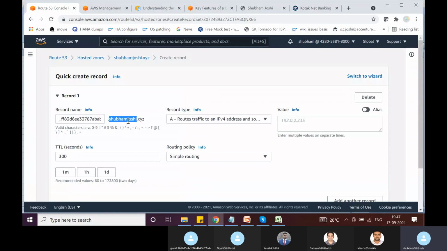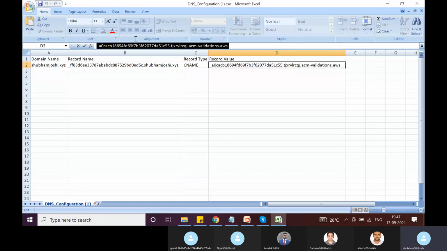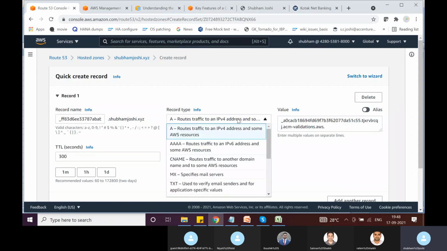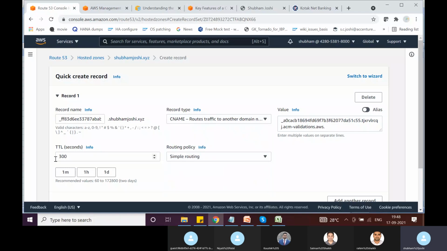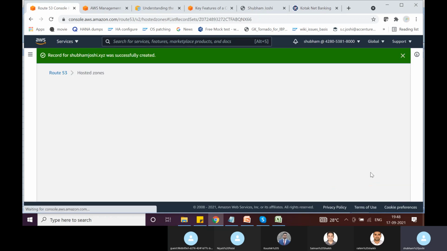This is already there, and the record value is this. Okay, let's do it this way. I'm copying it, and I'll paste it here. Okay, and record type is what? CNAME. And TTL we can keep as 1 minute. So let's create a record.